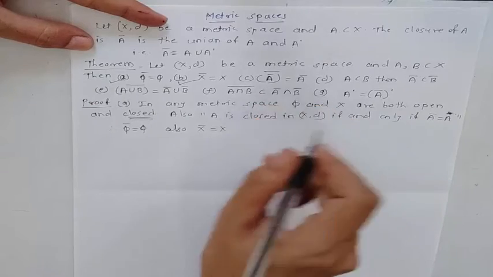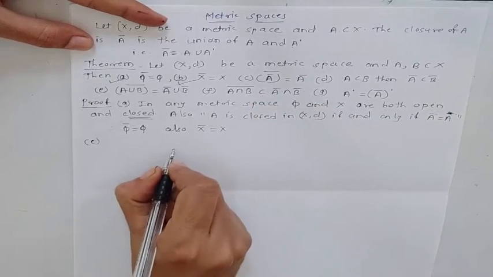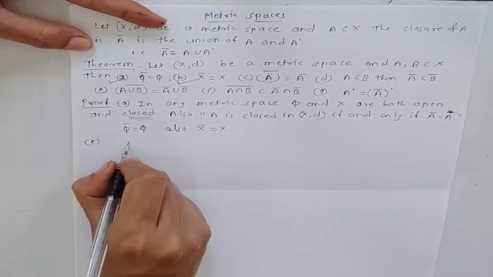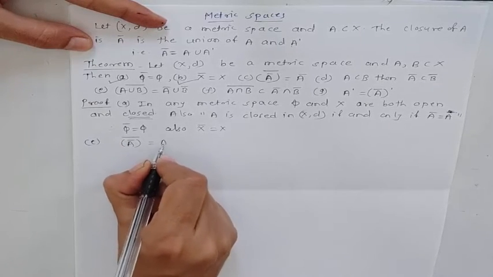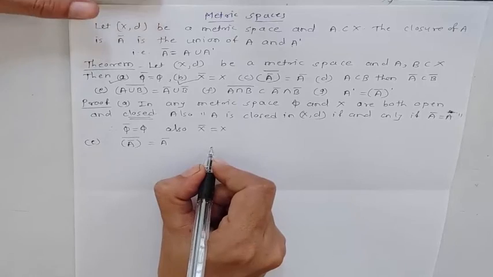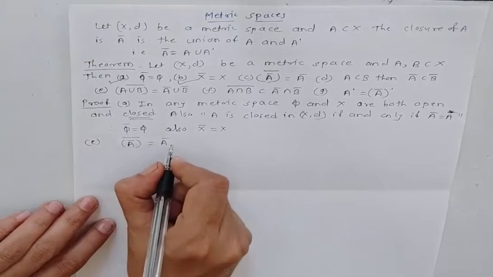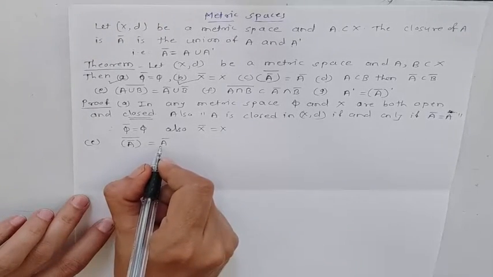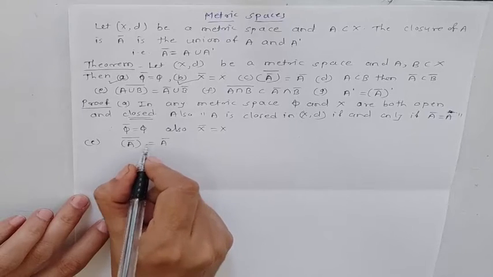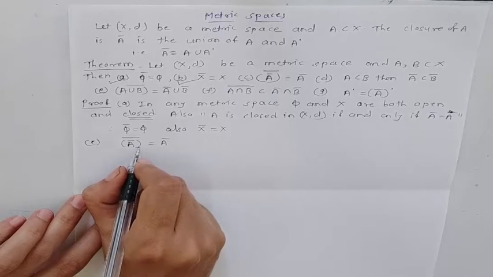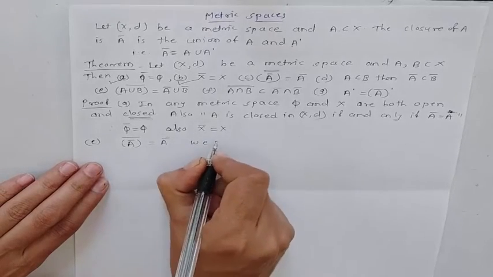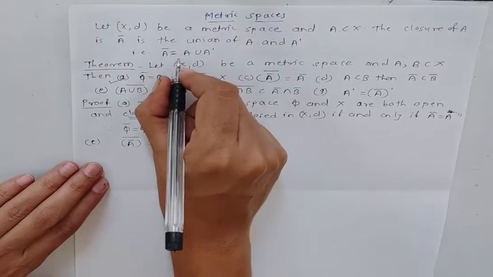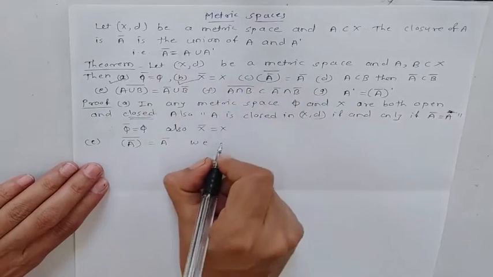Now we go to the next point, the proof of C part. We have to prove that closure of closure of A is closure of A. We show these two sets are equal if one set is subset of other and the other set is subset of first set. We know that definition of closure is what? A bar is equal to A union A dash.